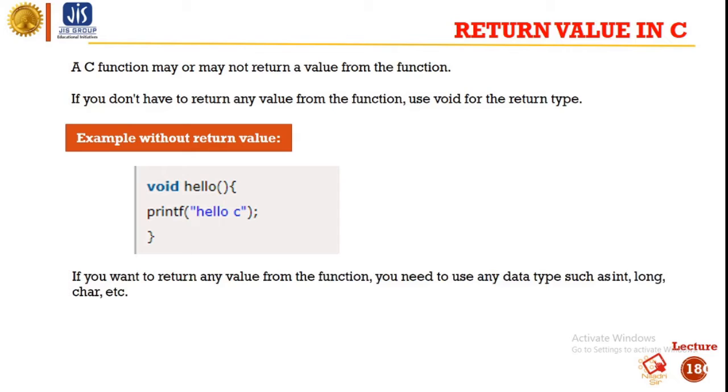If we want to return any value from the function, we need to use a data type such as int, long, and char, etc. It depends on which type of data we want to return. Suppose we want to return integer data, then we will write int hello. So the return type depends on the value to be returned from the function.